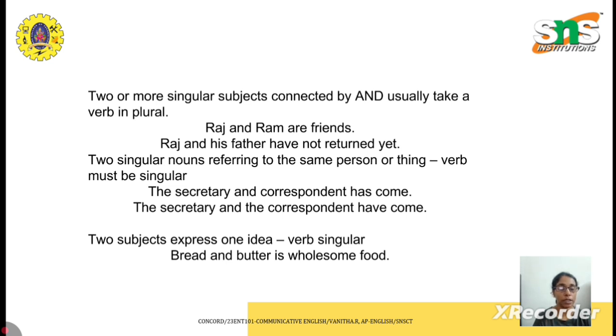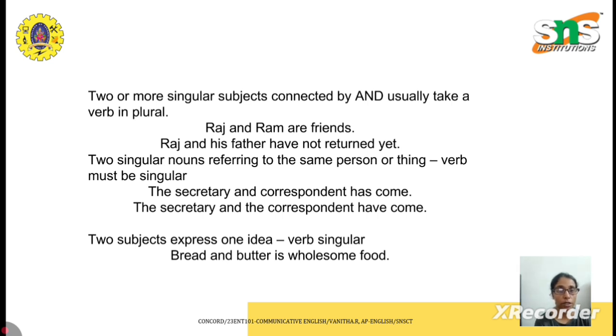For example, in case of using designations, so here: the secretary and correspondent has come. So here what you should remember is, when you use the article the before both the designations, that becomes two individual subjects, whereas we are not using two definite articles before the designations secretary and correspondent.